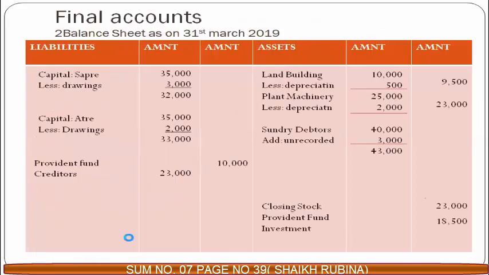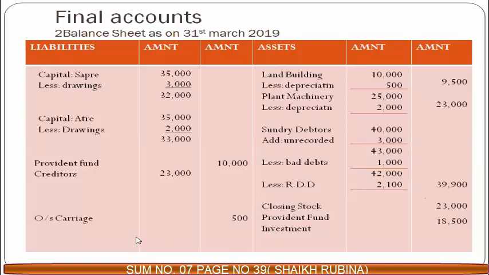See, 43,000 is the debtors amount over here. You will deduct new bad debts. You will get 42,000 and now you will calculate RDD on 42,000 at 5%. 42,000 at 5% will give you 2,100. So the final amount in the outer column for debtors is 39,900. Okay. Now next adjustment is outstanding carriage.